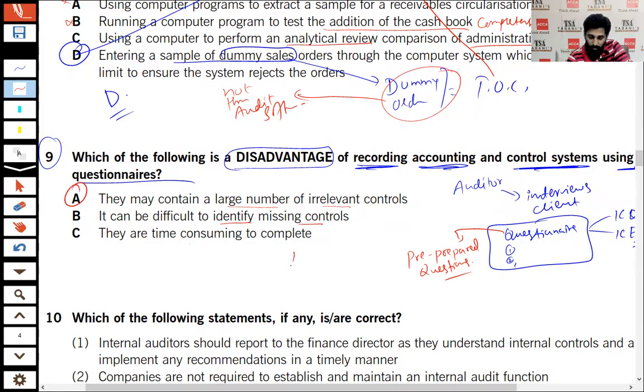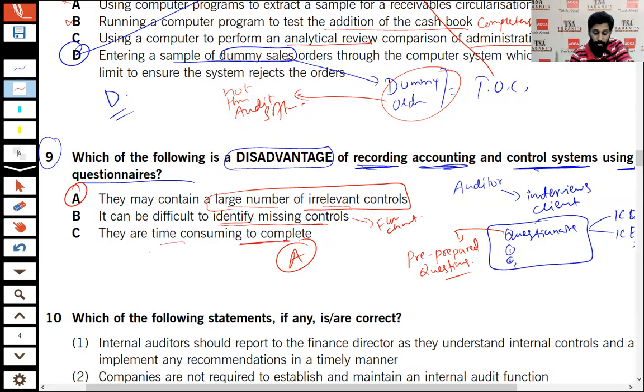Which of the following is a disadvantage? A is the disadvantage. How? They may contain a large number of irrelevant controls. To identify the missing control, it is basically not relevant for the questionnaire. It is relevant for the flow charting, and we are not going to discuss that flow chart. And they are time consuming to complete? No, they are very quick because I have already made 15, 20 or even 50 questions.